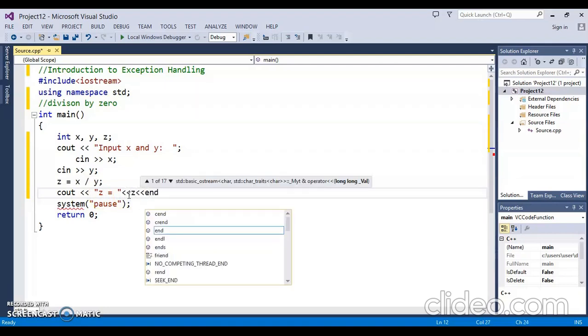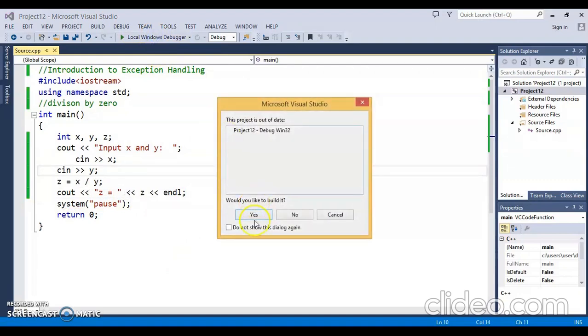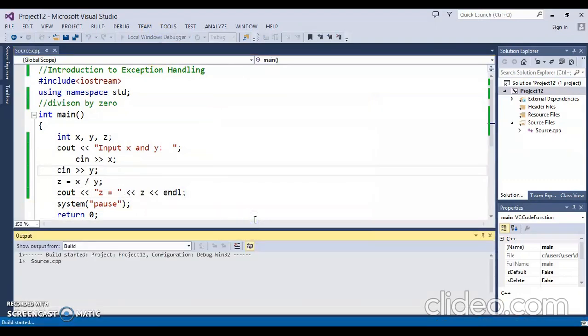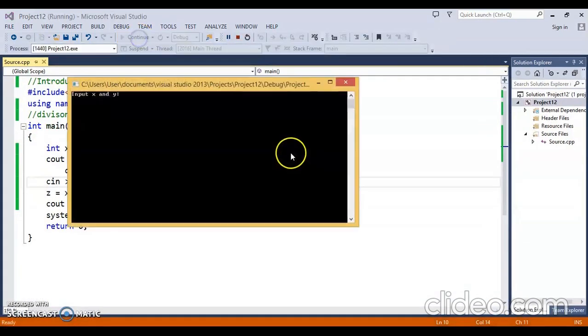Fine. Now let's run the program. It's quite simple. We have three integers. The third one is the division of the first and second. Let the value of x be 6 and the value of y be 3. So far we didn't enter any wrong value. The program will run correctly. Now let's say x is 3 but y is 0.